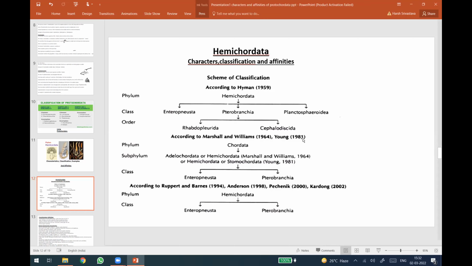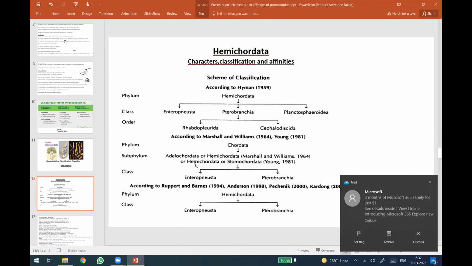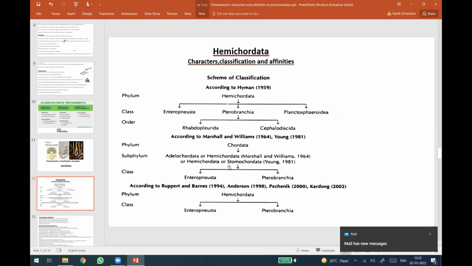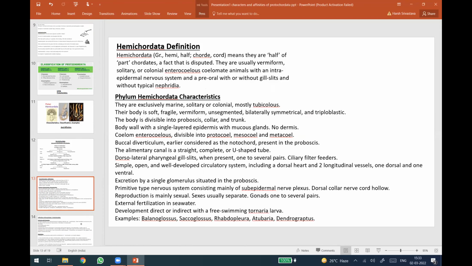In 1981, he has again divided Chordata into subphylum Adelochordata or Hemichordata, or Stomatochordata, having two classes, Enteropneusta and Pterobranchia. According to Barnes, 1994, and Anderson, 1998, then Pechnik, 2000, these are the names which are now well-established names in the taxonomic history. Hemichordata is divided into two classes, Enteropneusta and Pterobranchia. So this is the classification.